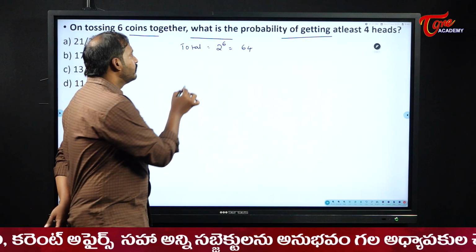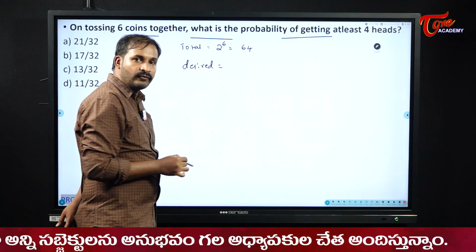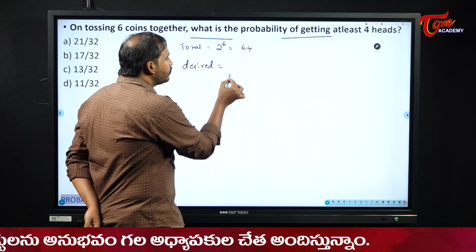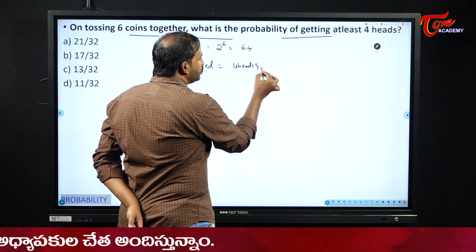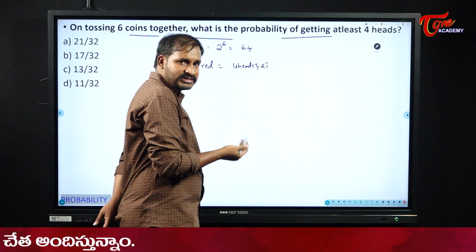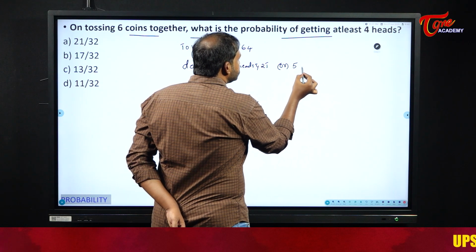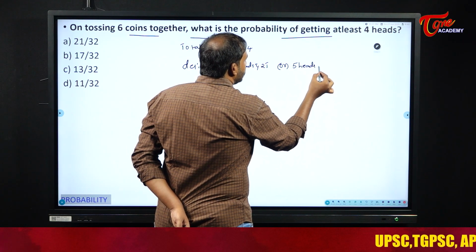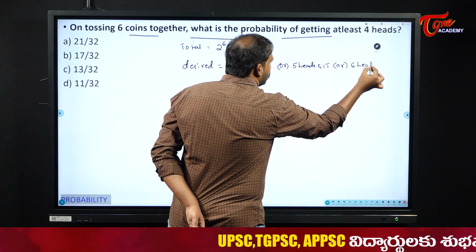Now, when it comes to the desired one, so at least 4 heads, right? So, what will be my output? 4 heads and 2 tails. Obviously, the other should be 2 tails. Or 5 heads and 1 tail, or 6 heads.